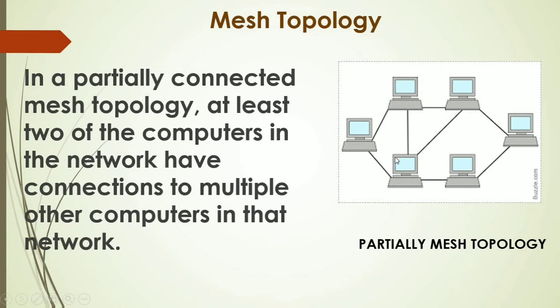In a partial mesh, at least 2 computers on the network should have connections to multiple other computers. This computer has connections to this node, this and this. This computer has connections to this node and this node. So more than one computer has connections to multiple other computers on the network. It can be called a partial mesh topology, not a full mesh topology.